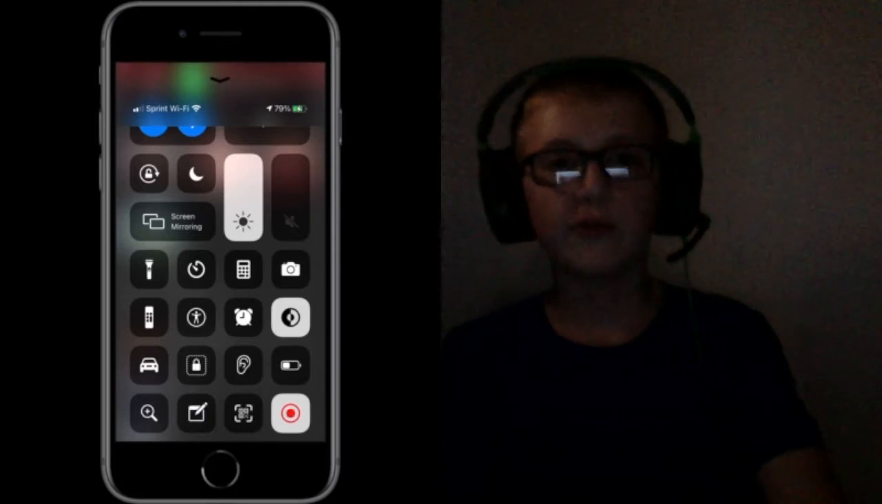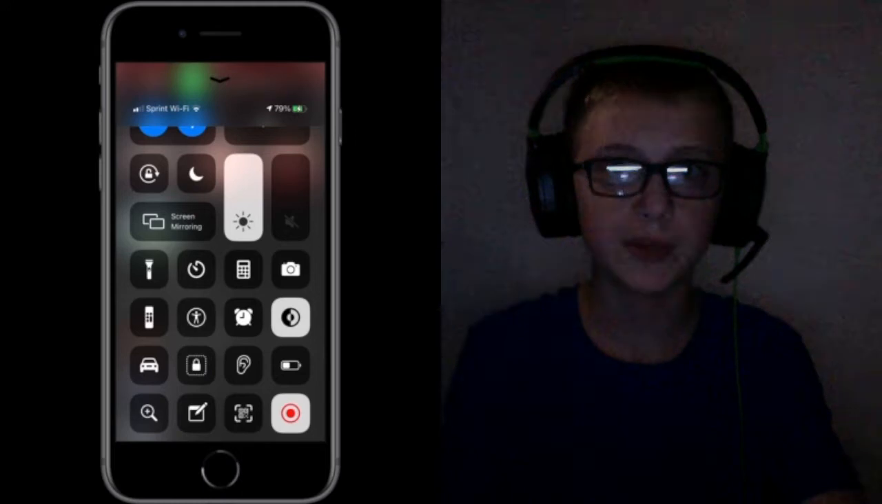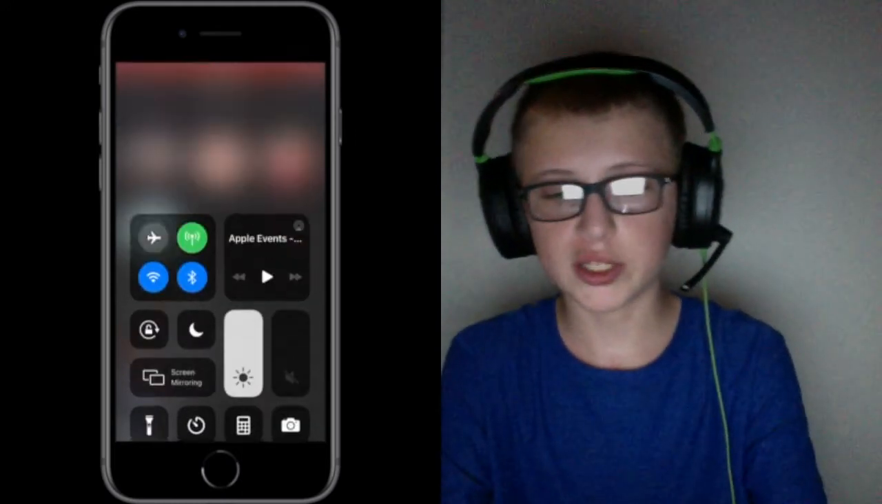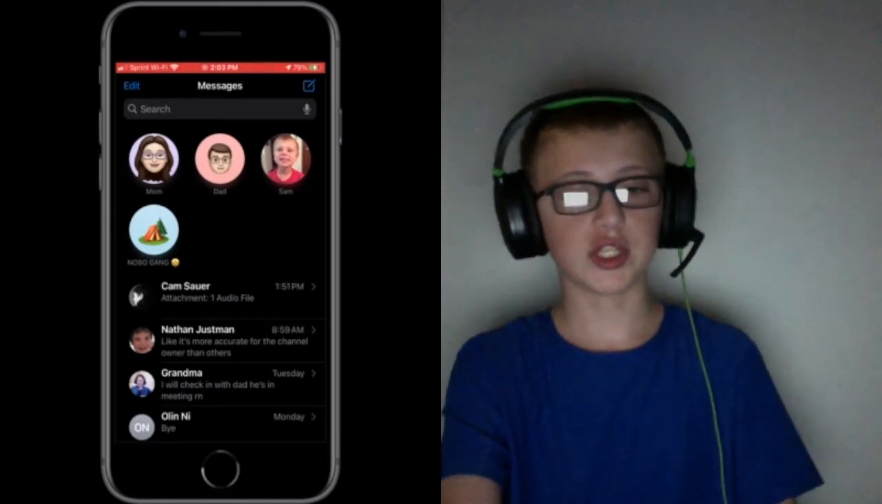So now we move on to apps, and our first app of today is iMessages. iMessages gets a pretty big redesign. It's not like the whole system, but quite a bit. You can see already it looks different.